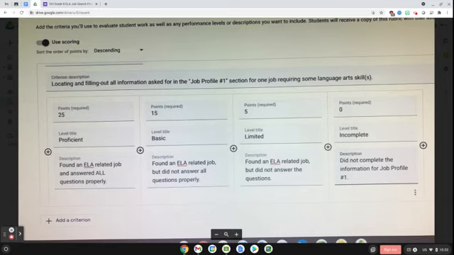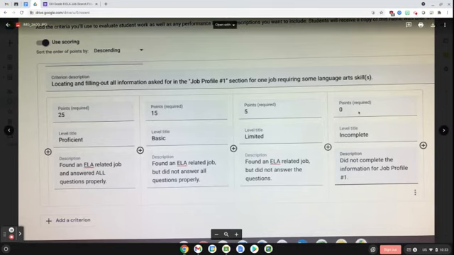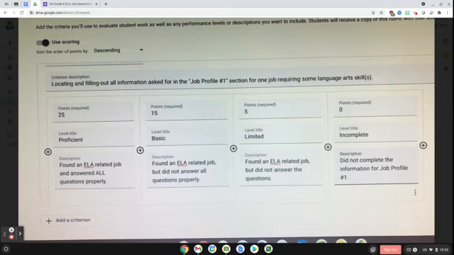So for job profile 1 and job profile 2, because those are going to look identical, you're going to get 0 points if you don't do it. That's pretty obvious. You're going to get 5 points only if you find a job related to language arts, but you don't really answer any of the questions. Like either none of them are answered or you answer with, I don't know, or IDK, or a question mark. You're only going to get 5 points for that.